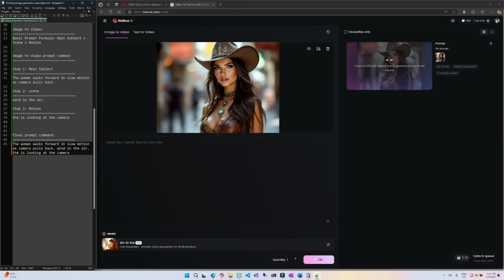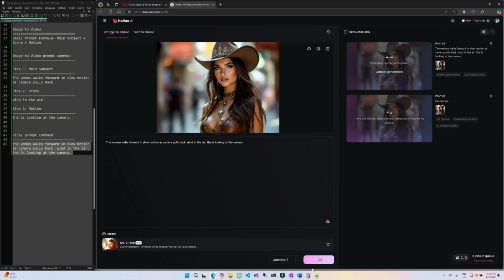Okay, now we have the final prompt command. Let's copy and paste this in the command prompt and click to generate. Remember, last time we initiated without any prompt. Now we are going to generate with a prompt. Okay, now we have 2 image to video tasks queued up, with and without prompt command. We let it run. Once it's completed, we will resume with the video it generated.